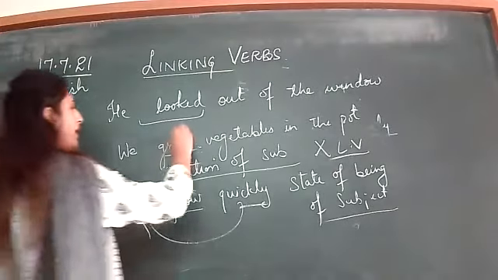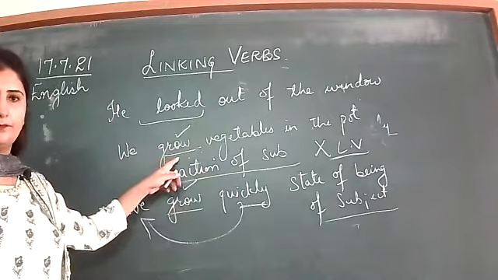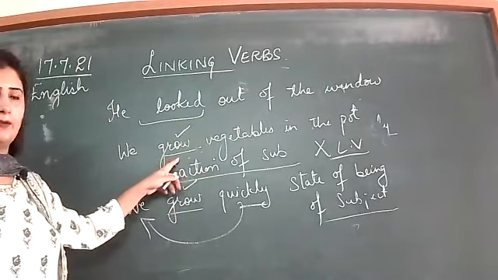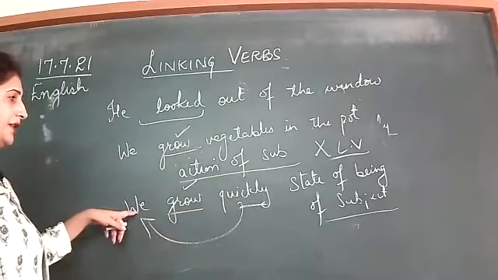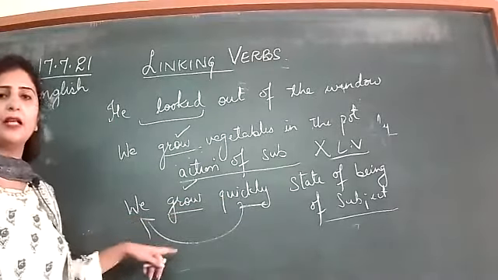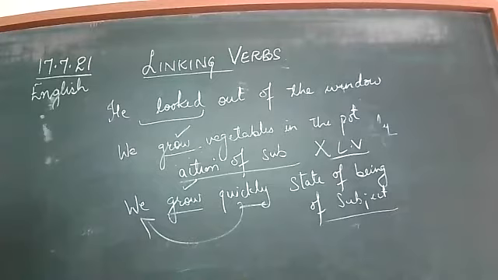See here, the same word is used here and here, but here it is only action, so this is not a linking verb. But here, grow quickly is adding more information. It is telling us about the state of being of the subject. So this is a linking verb. I hope that till here it is clear to you.